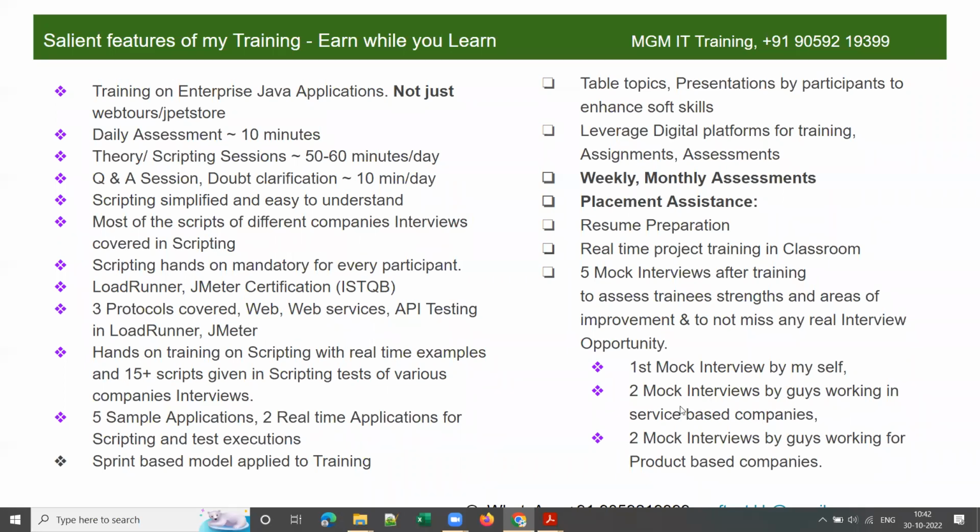Two mock interviews will be taken by people working in service-based companies, and two by people working in product-based companies. So this is the training roadmap.